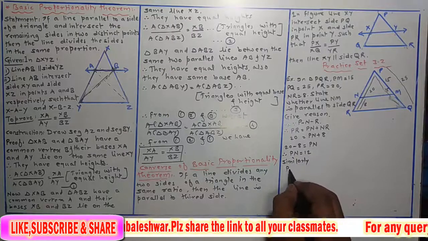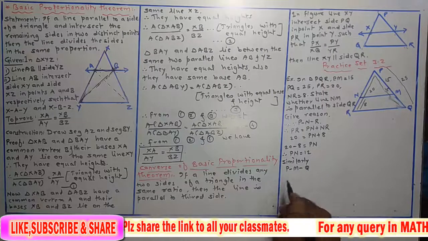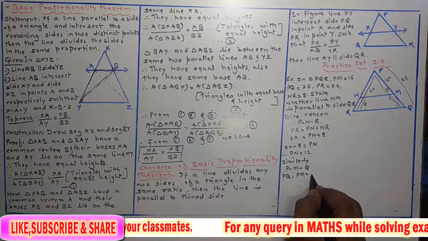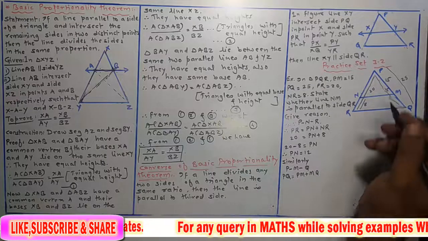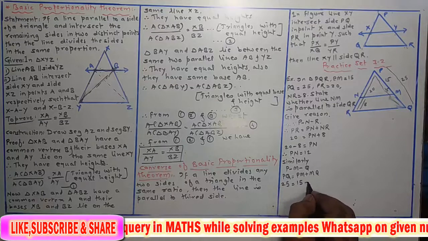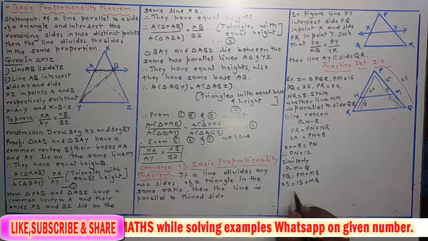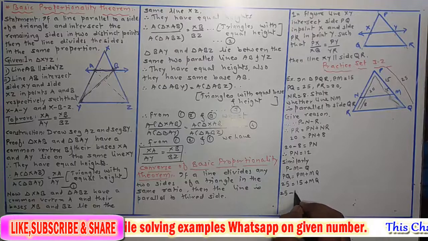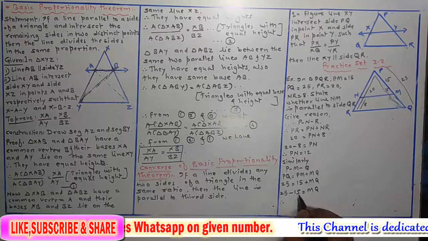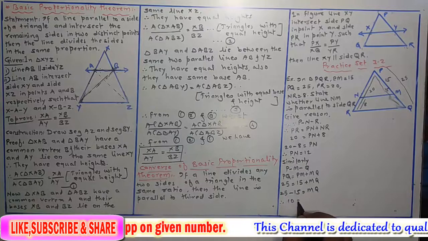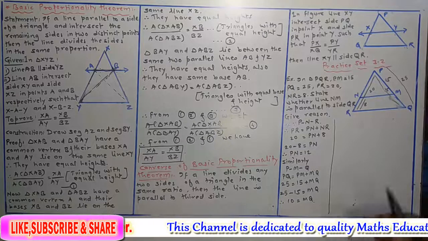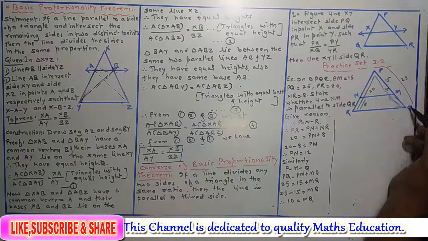Okay, similarly P-M-Q, and then we'll get PQ is equal to PM plus MQ. PQ is given, it is 25, is equal to PM which is 15, plus MQ, which we have to find. So you will get 25 minus 15 is equal to MQ, and therefore 25 minus 15, it is 10, is equal to MQ. Okay, in this way we find both the values. We find PN here, we find MQ here.